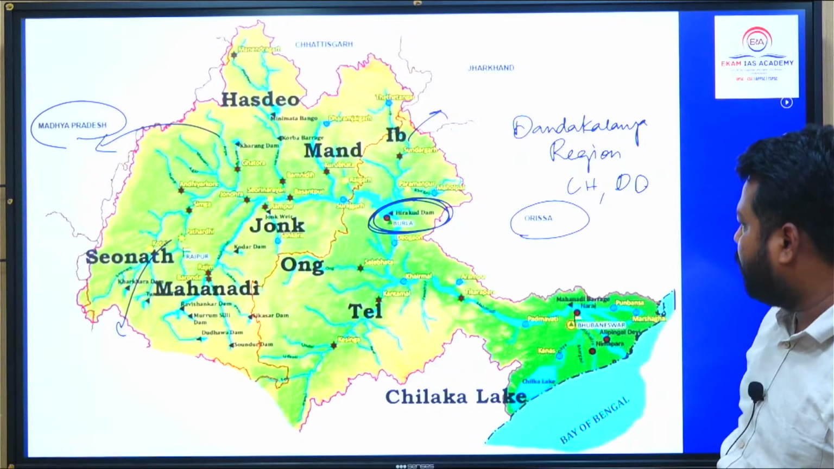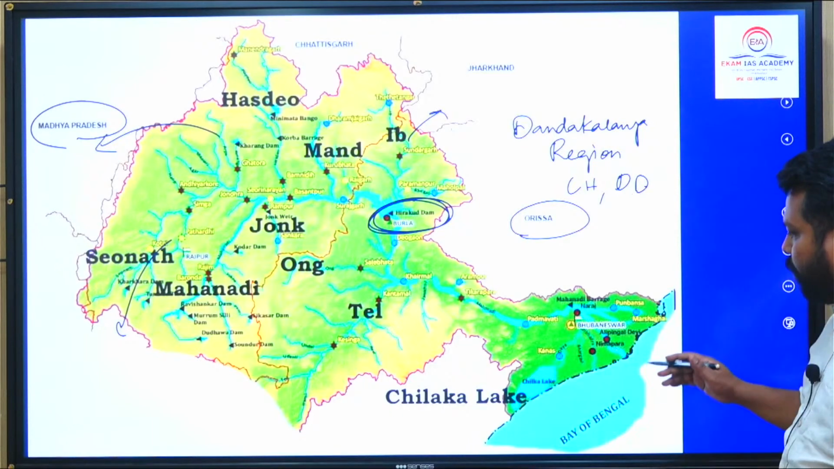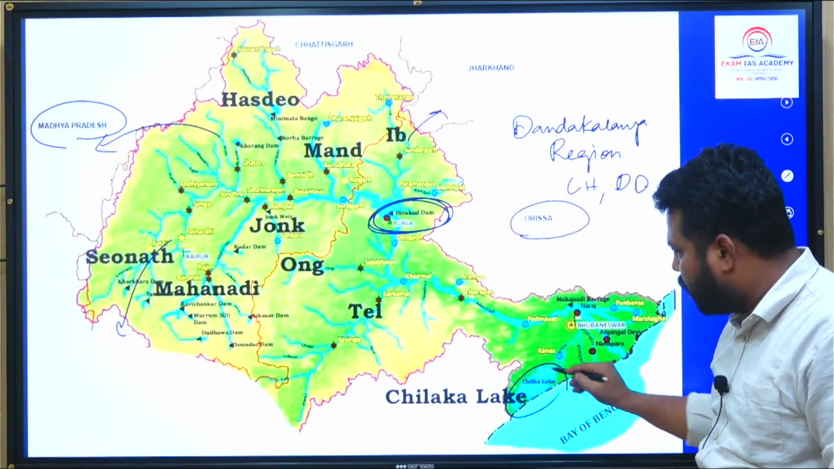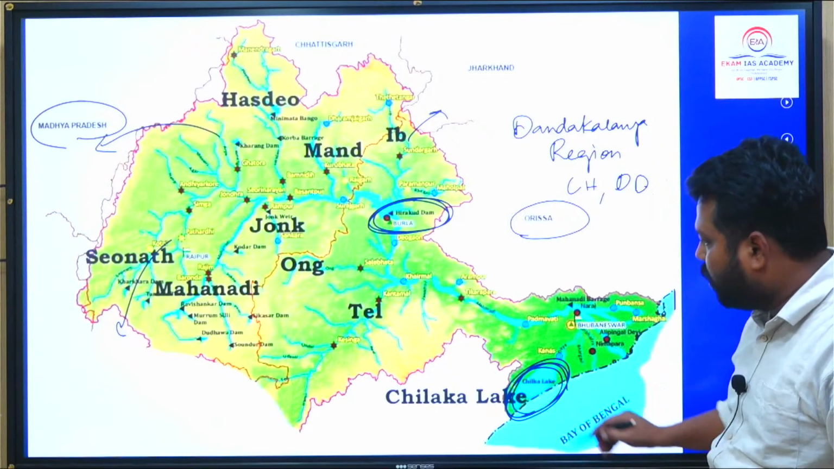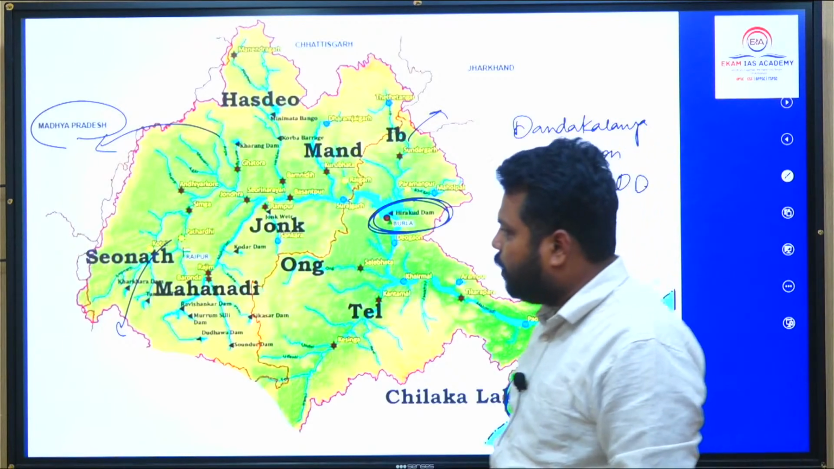So Hirakud dam which is located. So moving down south, ये देखो चिल्का लेक महानदी बेसिन पे ही है. Already I have said this particular statement.